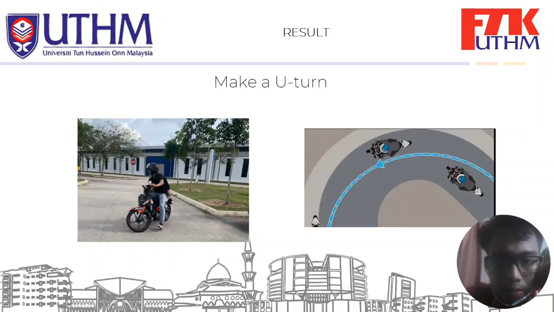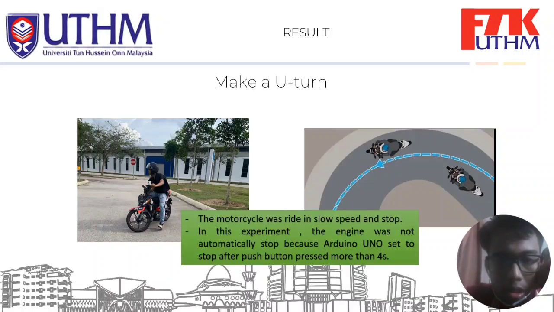For the first parameter, we made a U-turn. For the U-turn, the motorcycle was ridden at slow speed and stopped. From that, the engine was not automatically stopped because the Arduino Uno is set to stop after the push button is pressed for more than 4 seconds. For the U-turn, we stopped for a while, but it was less than 4 seconds before we released the brake. From this experiment, the U-turn is successful because the engine was not automatically stopped.